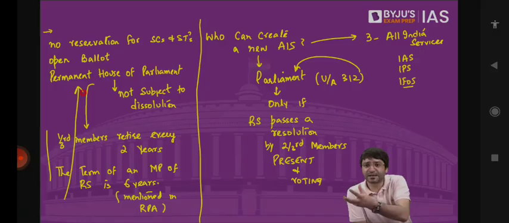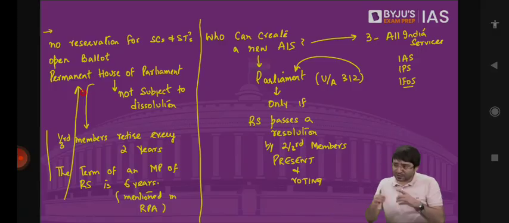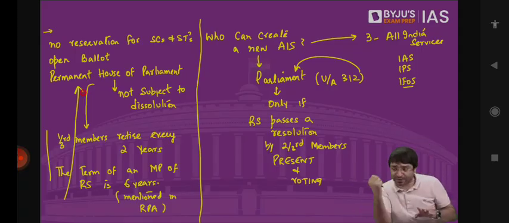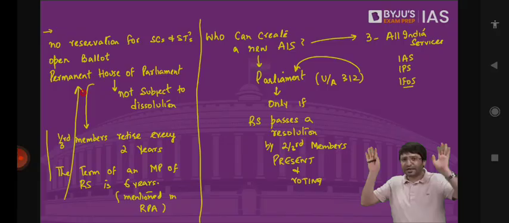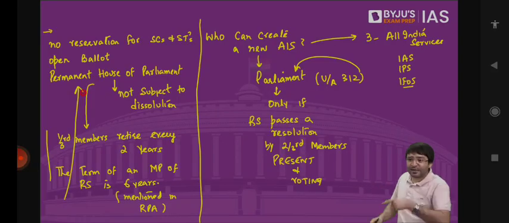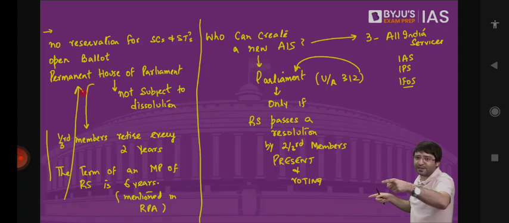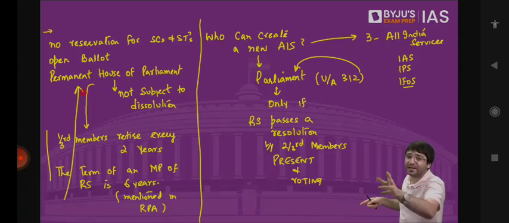The question was, how will these 4 people be accommodated? The government said, all these 4 people we will treat as if they are the members of the union territory of Jammu and Kashmir in Rajya Sabha. As if election has already happened and they have been elected to Rajya Sabha. Because who elected them? Legislative Assembly of Jammu and Kashmir, when it was a state. So when they were elected to Rajya Sabha from the Jammu and Kashmir Legislative Assembly, now we say that Jammu and Kashmir Legislative Assembly is not of a state, it is of a union territory. So we can say these 4 were elected by Jammu and Kashmir Union Territory Legislative Assembly.